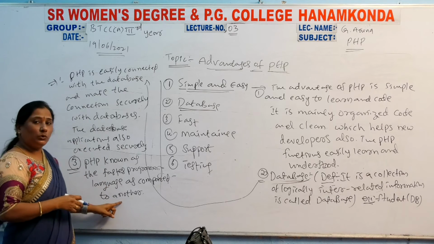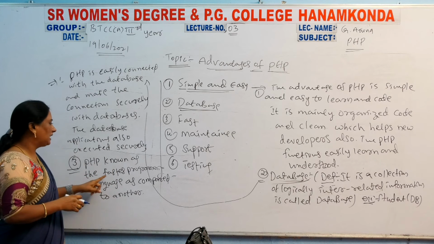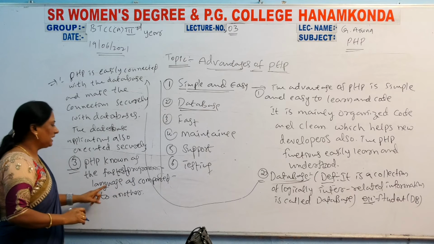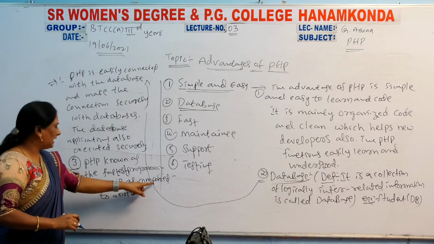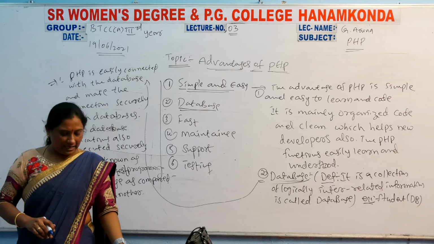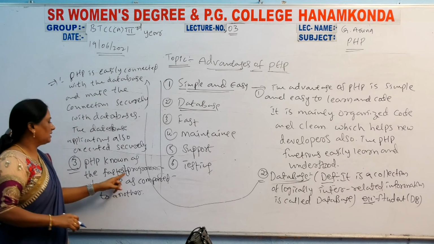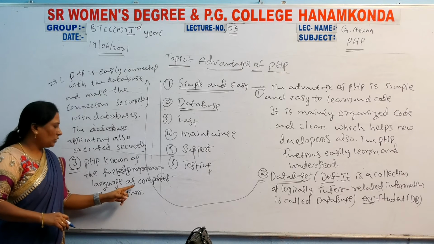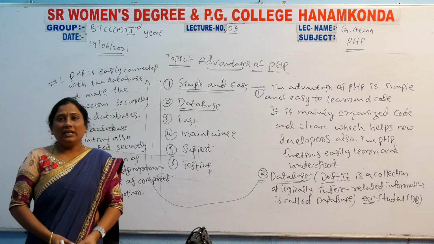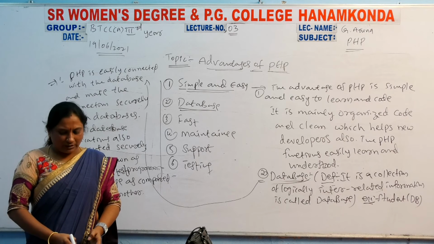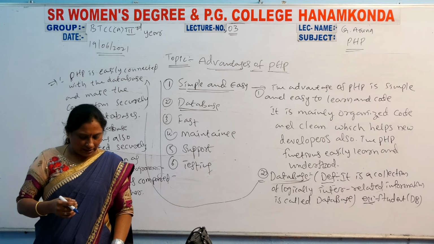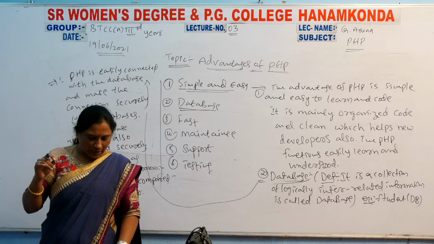So this point you can write here: PHP is known as the fastest programming language compared to other languages. Why? Because compared to other languages, the programs are very easy here and execution is very fast. That point you have to write.